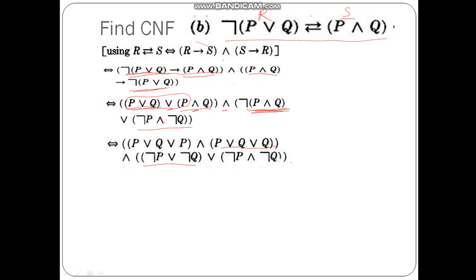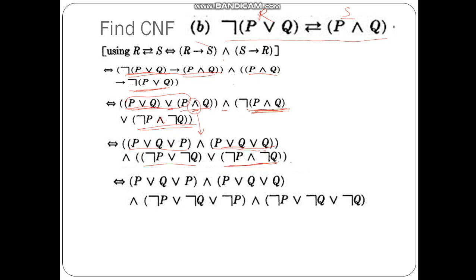Expanding this, I am not making any changes here. So this is kept the same. So P or Q or P, this is the first term, and here this becomes P or Q or Q. If we extend this, P or P is P, or you can keep it as it is.